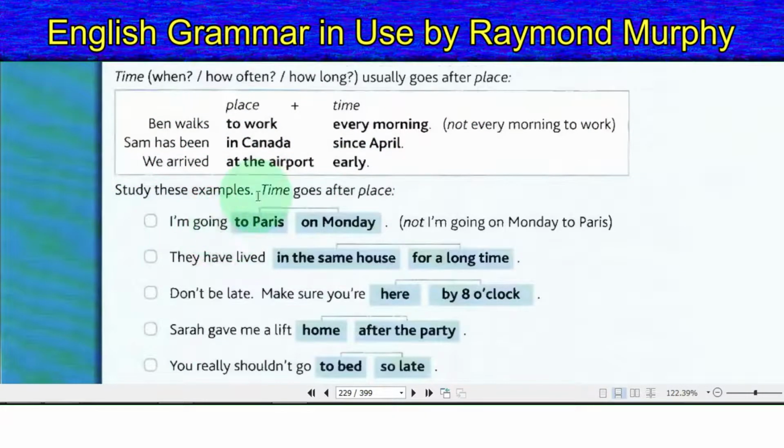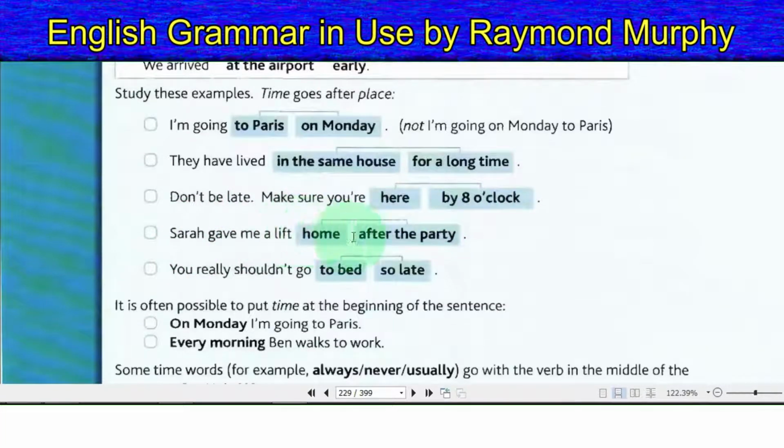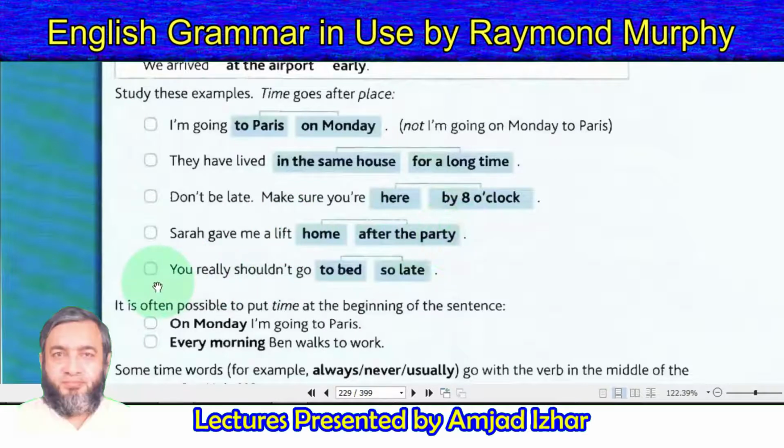Study these examples. Time goes after place. I am going to Paris on Monday, not I am going on Monday to Paris. They have lived in the same house for a long time. Do not be late. Make sure you are here by 8 o'clock. Sarah gave me a lift home after the party. You really shouldn't go to bed so late.